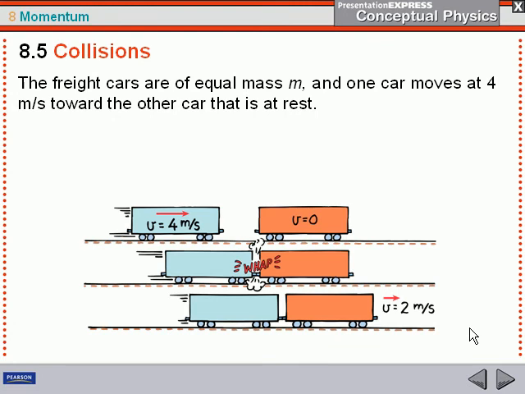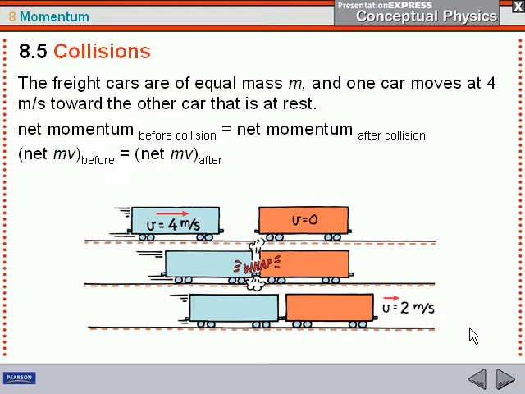And if you look at this, it should occur if they're both of equal mass. Here's the math for it right here. We would say the net momentum before equals the net momentum after. We can substitute mass times velocity for the word momentum, and we can start putting numbers in.